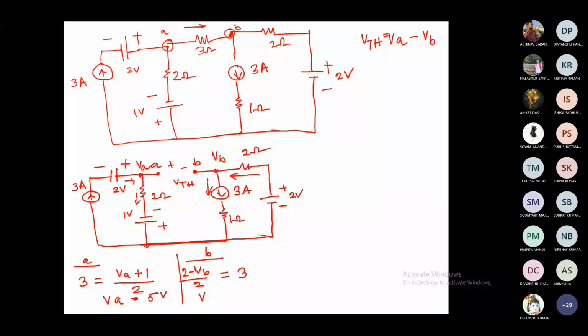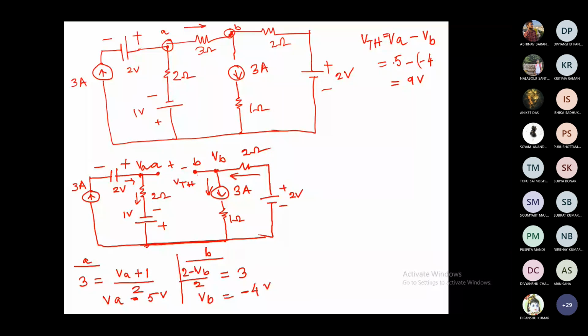So your VB will be calculated as -4. This is -4 volt. So now VTH will be 5 minus of -4, which is equal to 9 volt. Agree?